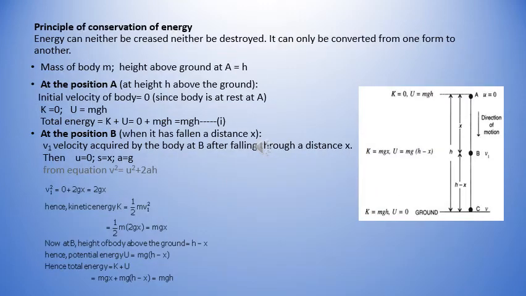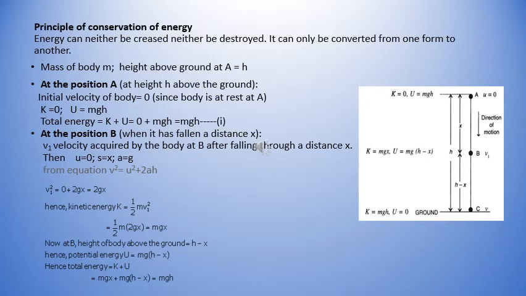The law of conservation of energy states that energy can neither be created nor be destroyed. It can only be converted from one form to another. That is, the total amount of energy of the universe always remains constant. Let us take the first example of a free fall of a body under gravity and prove the law of conservation of energy. Here we've considered a body of mass m at point A, which is at a height h above the ground and is allowed to fall freely under gravity.